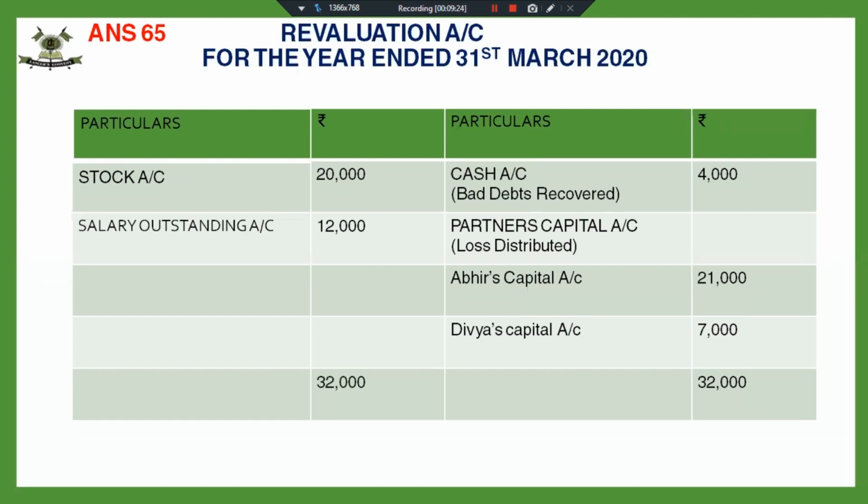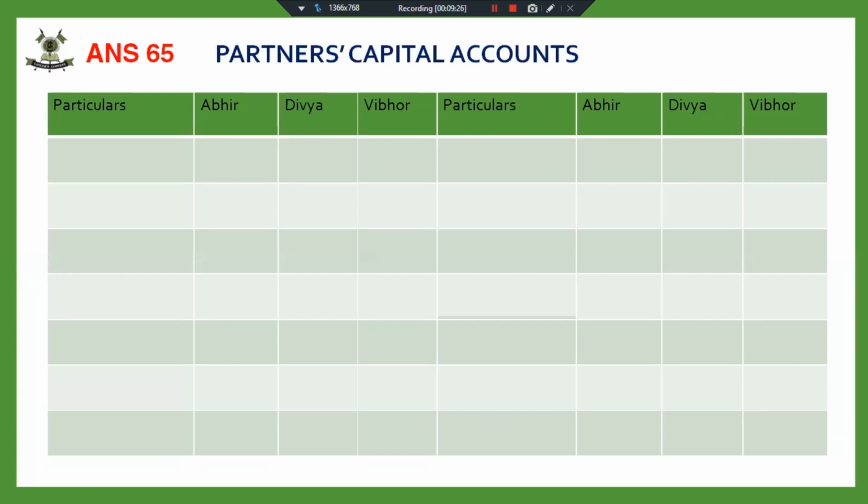Fine. Now we'll be preparing capital account. So in the capital account, we are first posting the balance brought down. Fine. And the next step, again recalling, will be to distribute the reserves from the balance sheet. Don't forget to distribute the reserves. And reserves are always distributed in old profit sharing ratio. So I've distributed the general reserve. Fine.